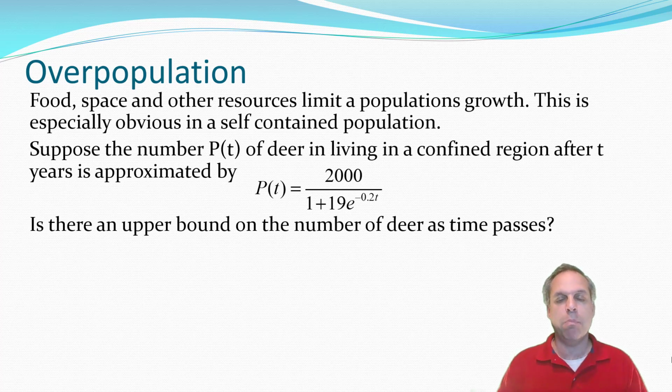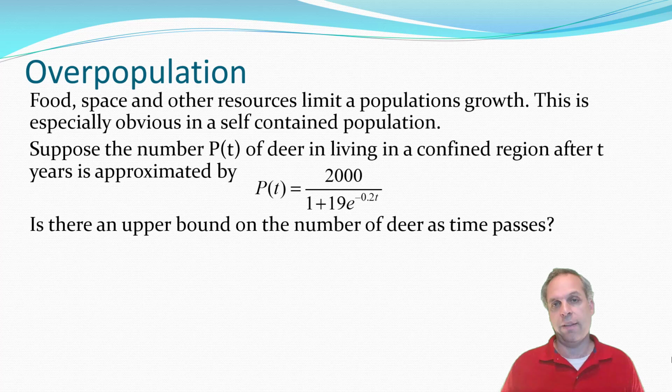So pretend that this function, P of t, gives you the population of deer in a certain forest in terms of the number of years that have passed. I'd like to know if this really is the population based upon the resources available to these deer. Is there an upper bound to it? That is, can the forest only sustain so many deer?